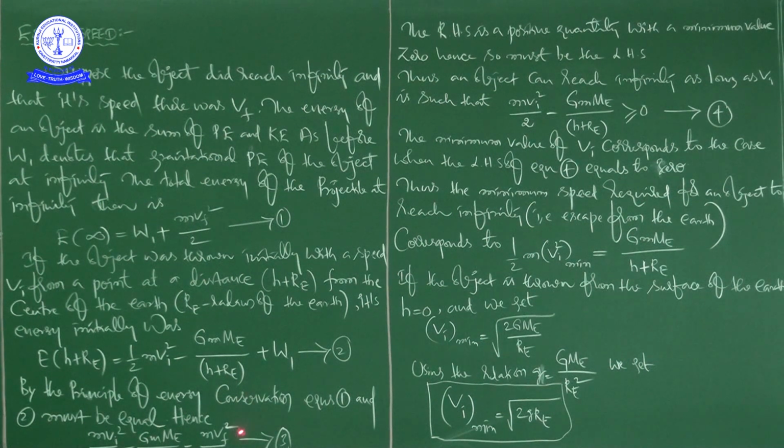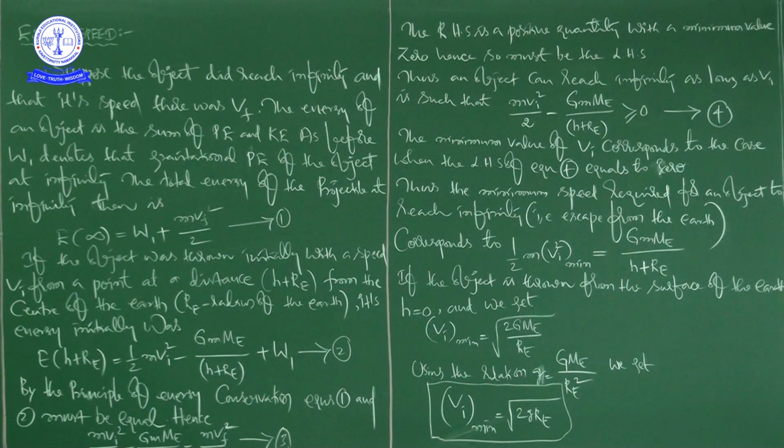Now, by the principle of conservation of energy, equations 1 and 2 must be equal, because whatever energy you give, in the form of kinetic energy at the starting point of a projectile, must be equal to the energy possessed by the body when it is at a certain height. That height may be 1 kilometer or 2 kilometers, whatever it may be, but by the principle of energy conservation, these two equations must be equal.